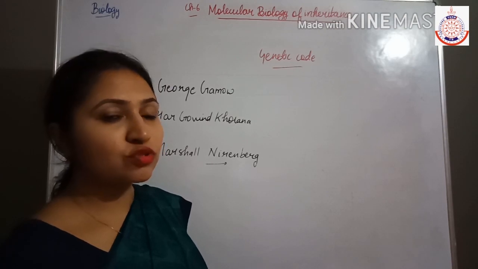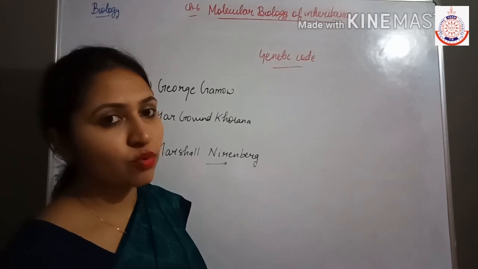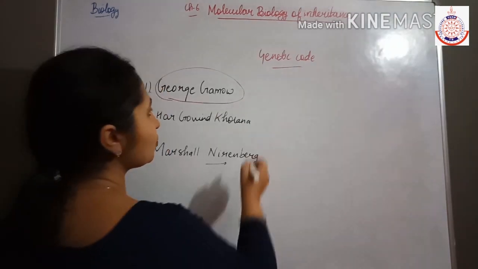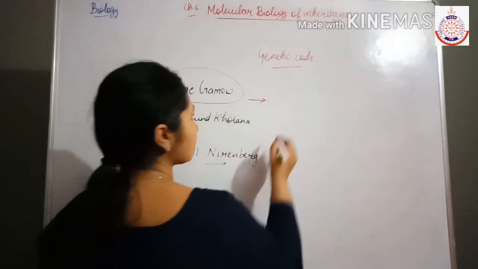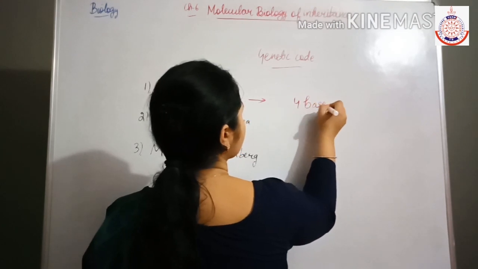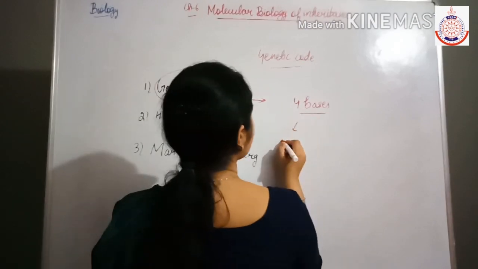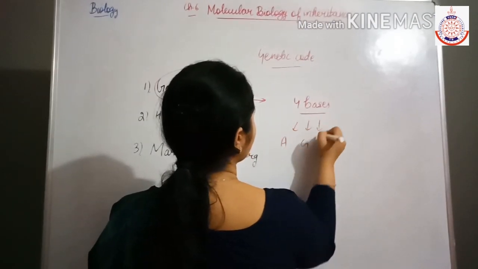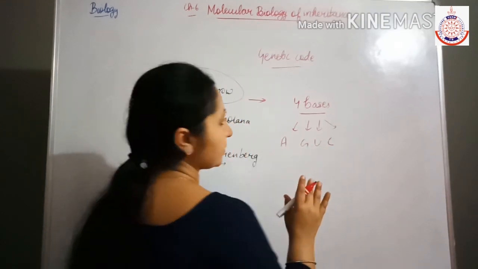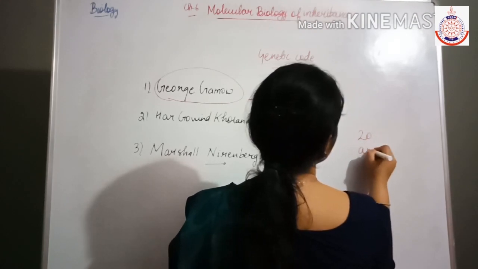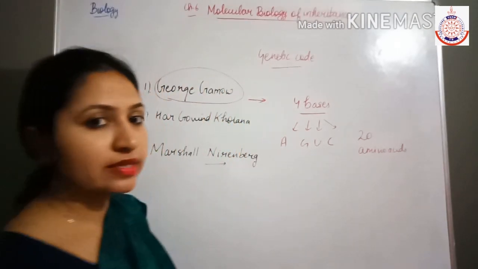That is how we will come to know about the genetic code, that a particular codon is responsible for coding a particular amino acid. So George Gamow discovered that four kinds of bases are present on the RNA. What are they? Adenine, guanine, uracil, and one more, cytosine. And around 20 amino acids are there.